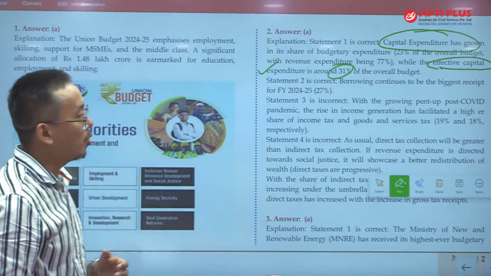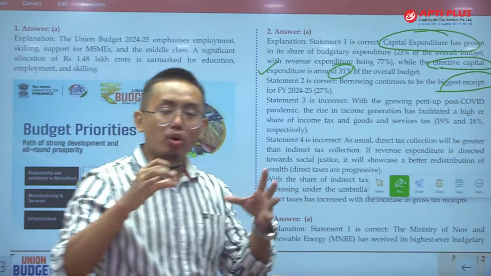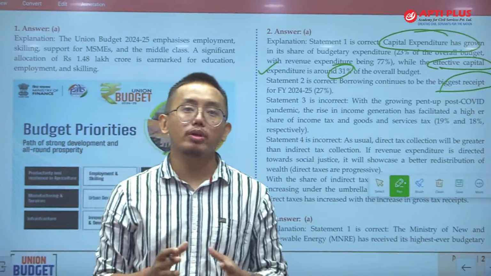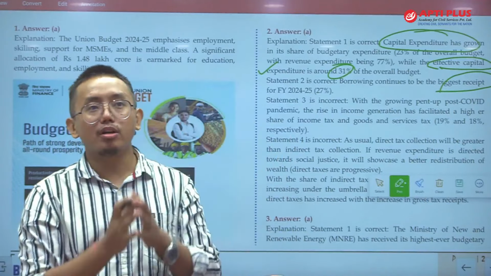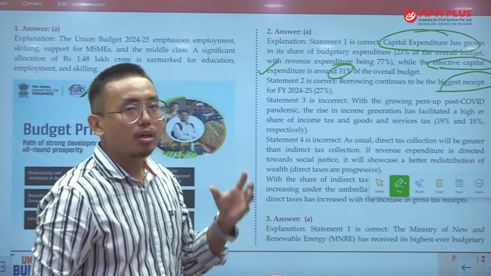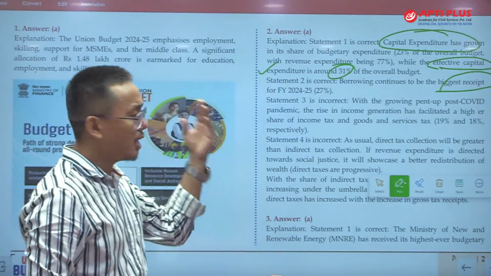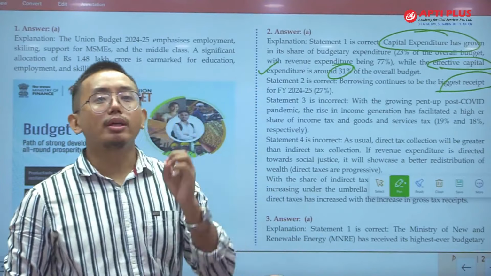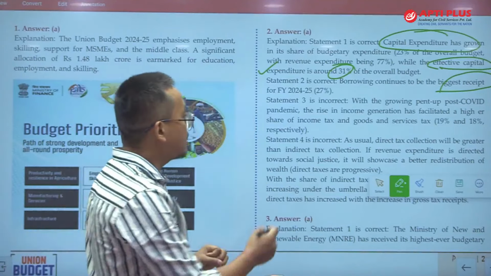Statement 2 is correct. Borrowing continues to be the biggest receipt. So how much the government of India borrows forms the highest chunk of the revenue of the government. That means the Indian government has been borrowing at a very high number for many years, and this is continuing. In almost every budget the borrowing is the highest component. And statement 3 is incorrect.